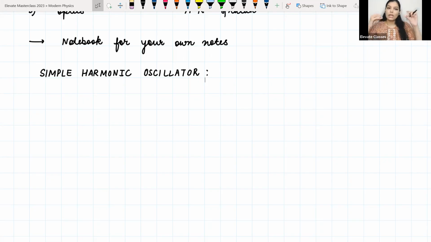For example, let us say there is a tree with a branch, and a bird comes and sits on that branch. The branch is extremely thin, so it will slightly move down, maybe go like this, and then come to rest at some position, right?